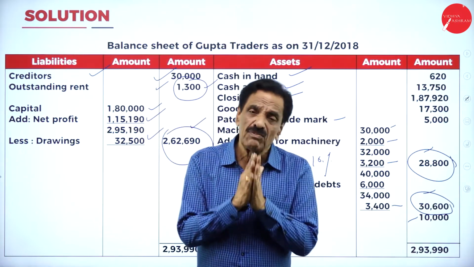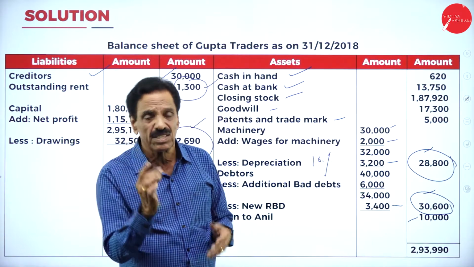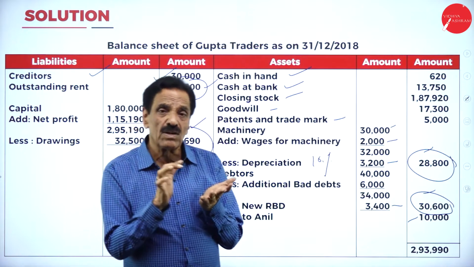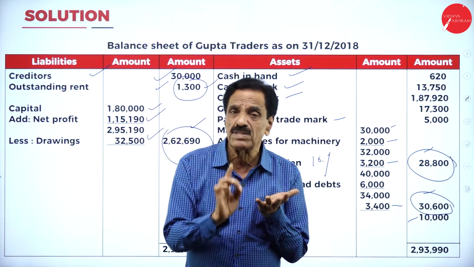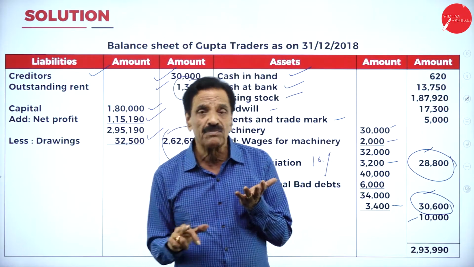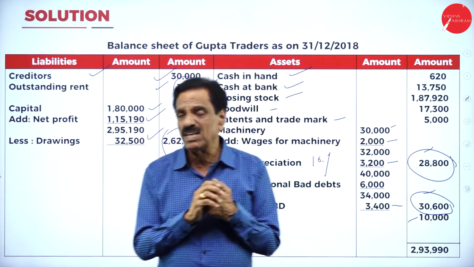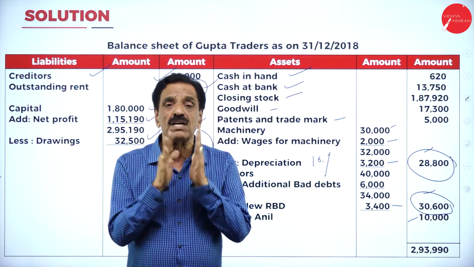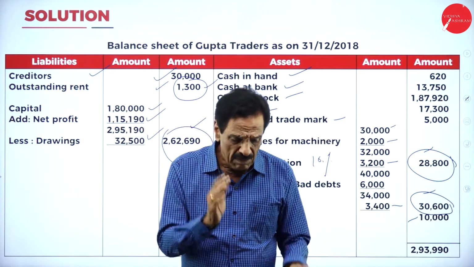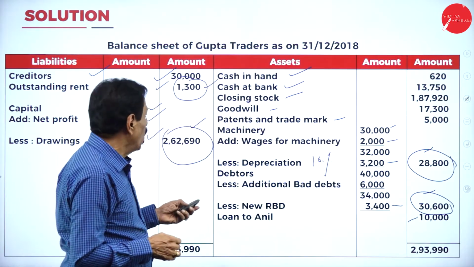I told the final account which is going to be prepared at the end of the year has 3 sections. One is trading account, one is profit and loss account, one is the balance sheet. The trading account says direct expenditure, purchase and sale, difference is gross profit or gross loss. Next is profit and loss account, which gives net profit or net loss. Whereas the balance sheet is not an account, it is a statement of assets and liability, which shows the financial position of the business. In the exam, when you are given the problem, first you go through the trial balance. How to go through the trial balance?